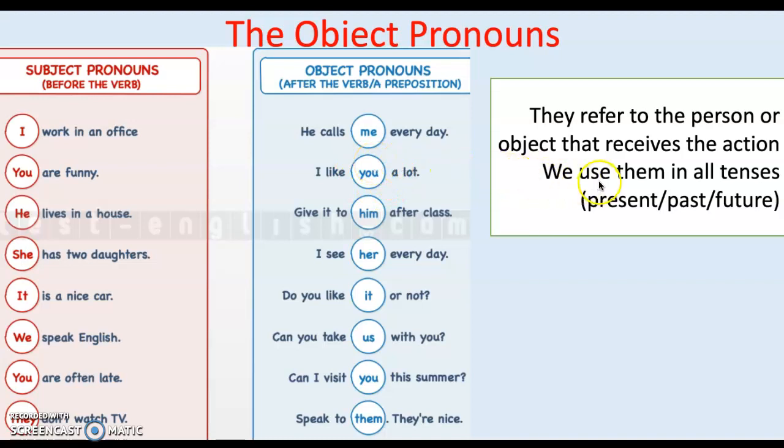Remember something very important. We use these object pronouns in all tenses. For example, we can use this in present simple. I like you a lot. We can use it in past simple. I liked you a lot. We can use it in future. For example, I am going to see her every day.